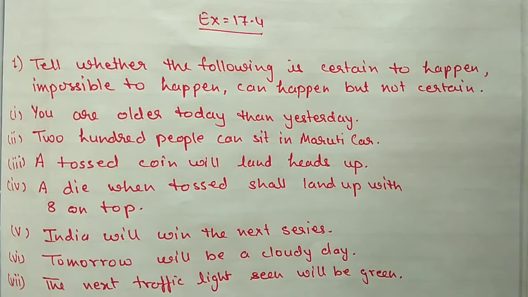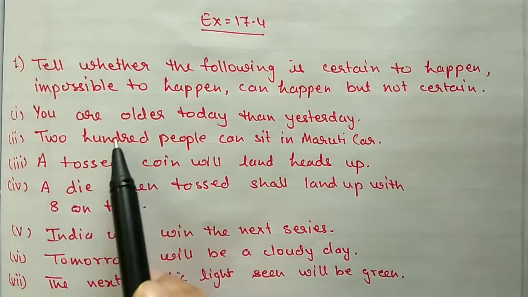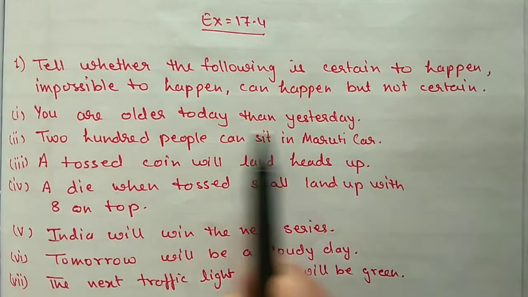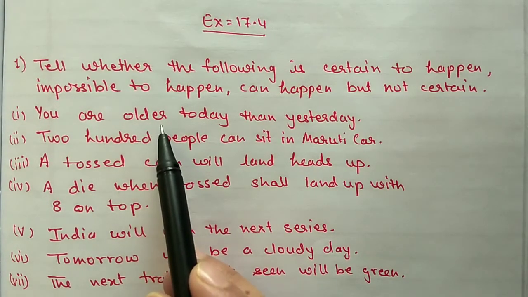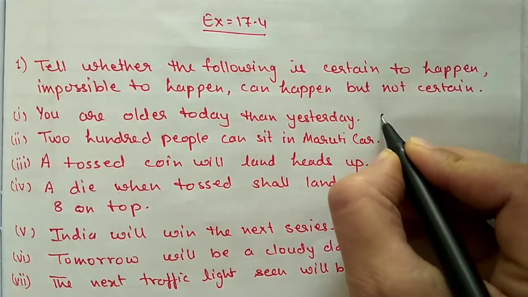Now we will start exercise 17.4, question number 1. Tell whether the following is certain to happen, impossible to happen, or can happen but not certain. Here a few conditions are given and we have to check whether they are certain, impossible or can happen but not certain. First, you are older today than yesterday. Obviously today we are older than yesterday, so this condition is certain to happen.